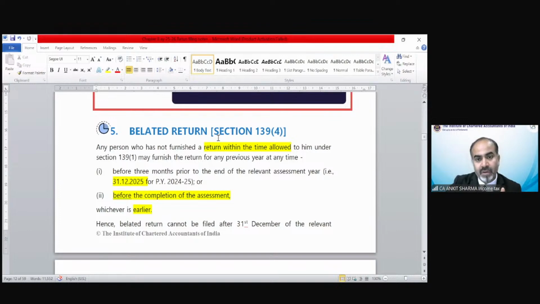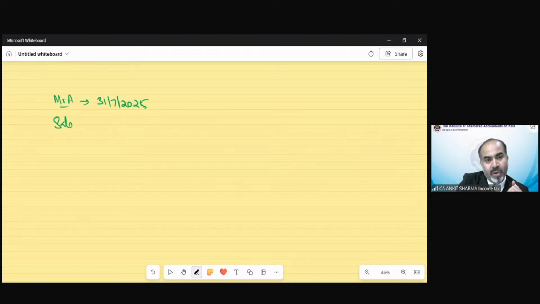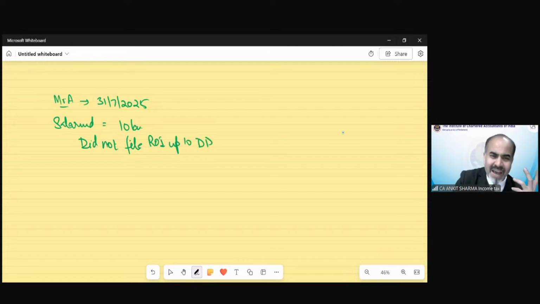Suppose this was the scenario. Mr. A, due date of filing of return was 31st July 2025. He's a salaried employee and his salary was 10 lakh rupees. He did not file return. He was a lazy man. He did not file his ROI up to the due date. Why? Because he thought, I will file my ROI later. The last date is 31st of December.